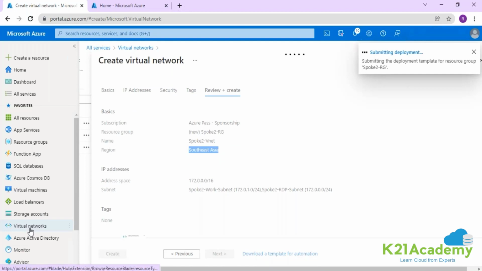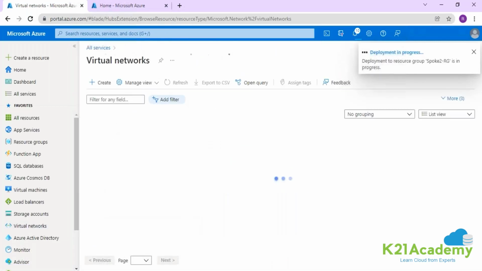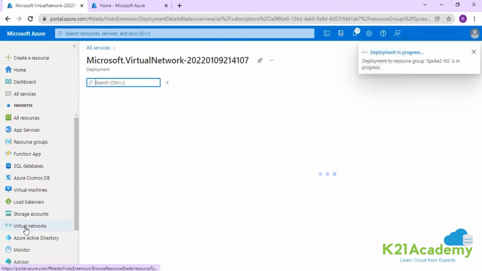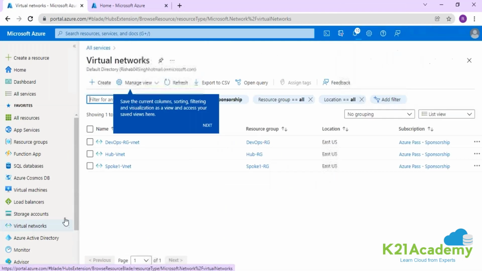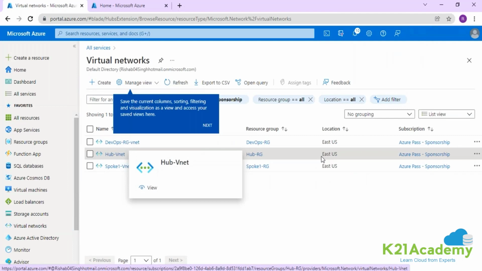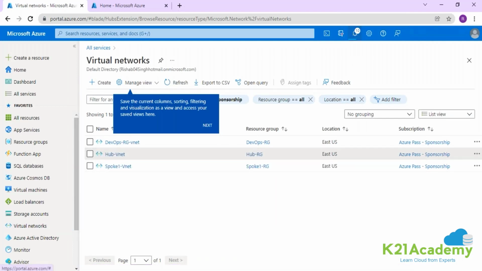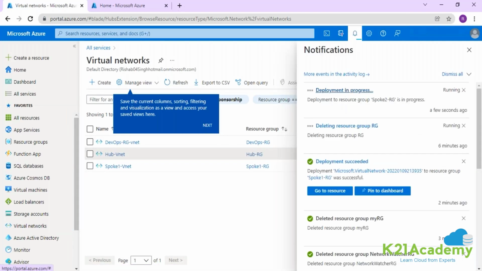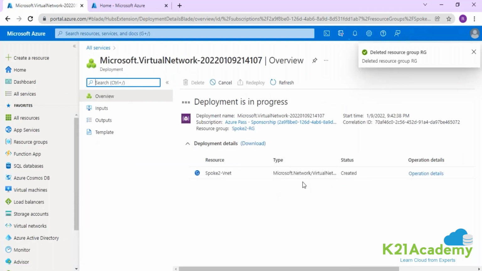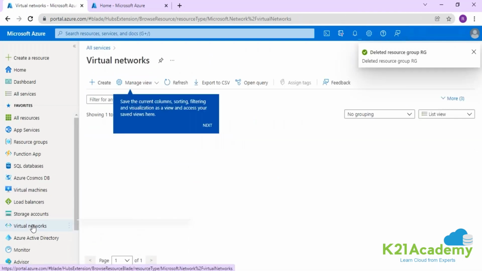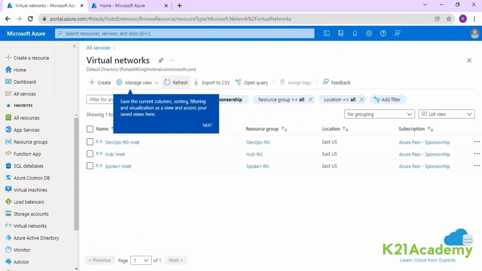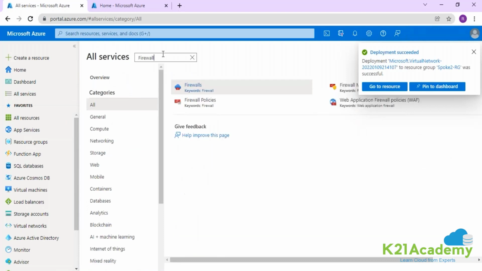So guys, my networks are getting ready now. The previous two networks must already be there. Hub VNet and Spoke 1 are both in the same region, East US, and Spoke 2, which is in Southeast Asia, is getting created at the moment. Soon this will also be available. Now we have to create a firewall, so going into all services, I'm going to get into the firewall over here.